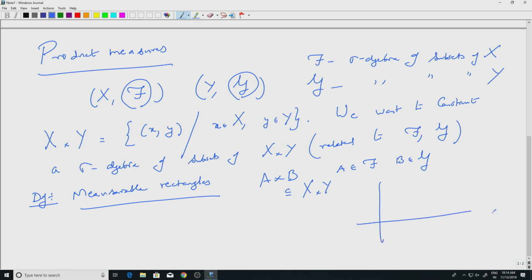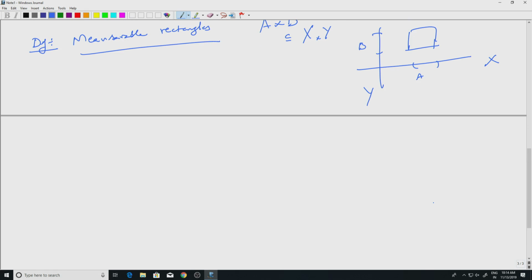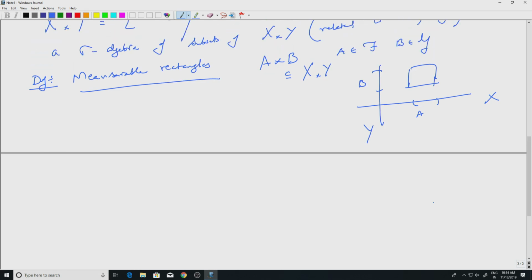So, the X will be here, the Y will be here, and let us say this is A. It need not be an interval as I have drawn, because these spaces X and Y are abstract spaces. So, we are looking at something like this. If you are looking at the real line, the usual rectangle would be a measurable rectangle. Okay, so that is the definition of a measurable rectangle.